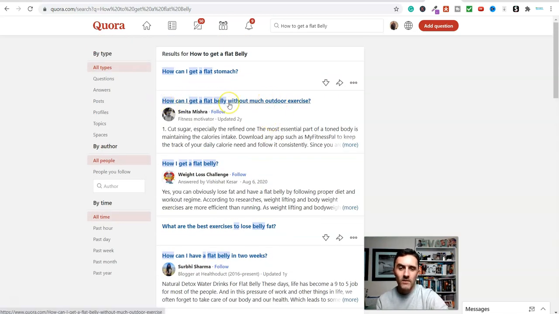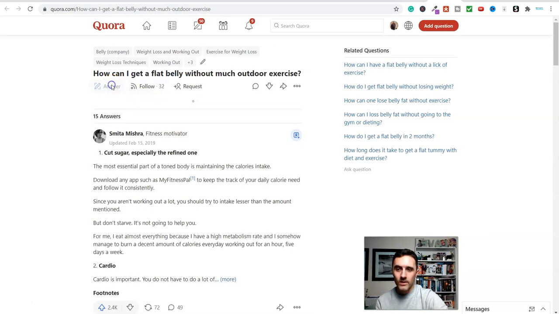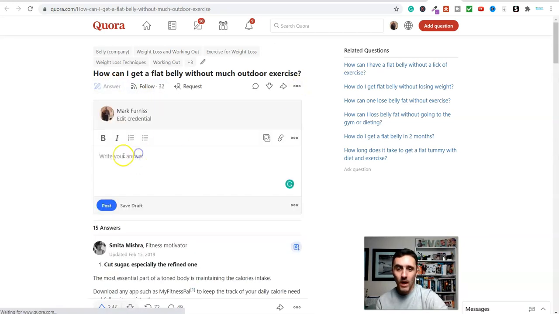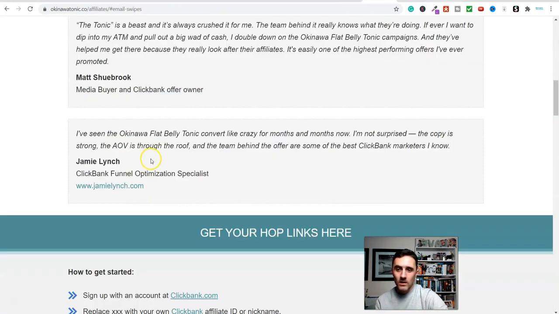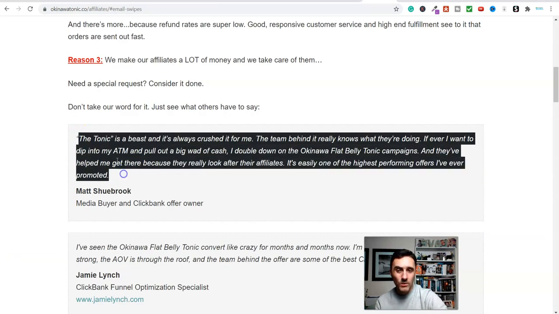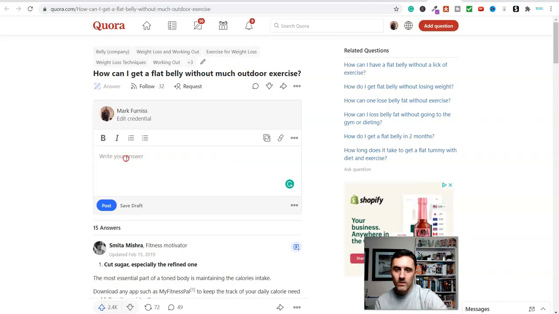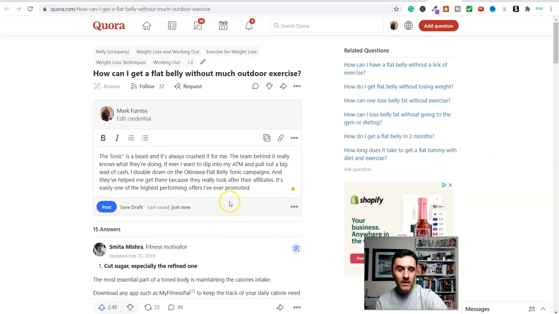So look, how do I get a flat belly without much outdoor exercise? We click on there, and it opens up a new tab. We then click on answer, and we put our answer in here. So scroll down here, you can find information on here. But basically, I'm doing this really quickly just to give you an example. So we'd come back over onto Quora, we'd paste our answer in here, making sure it all makes sense.